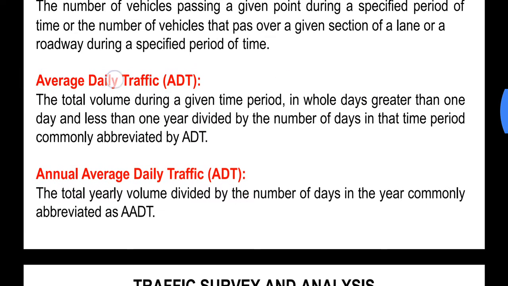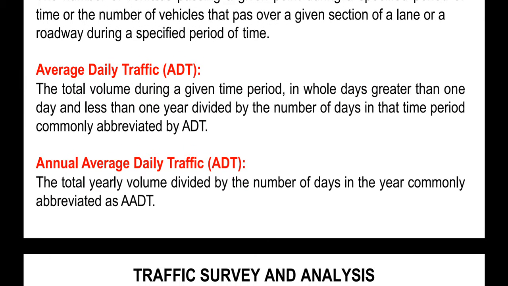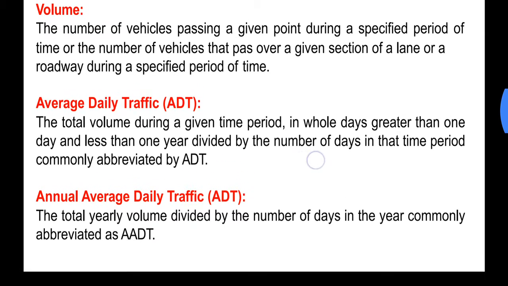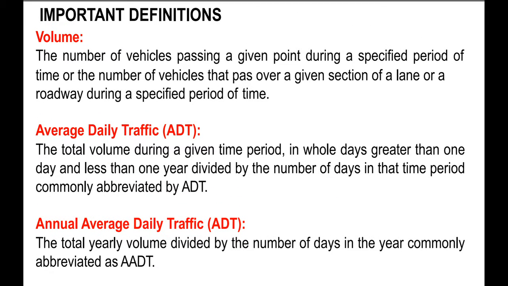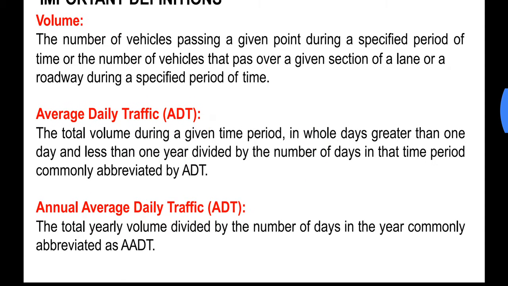And how do we get the average? Supposing the time period is 7 days, 1 week. So we find out the volume of a road for 1 week and then later on divide that value by the number of days, that is 7. So that value which we will obtain is nothing but the average daily traffic.